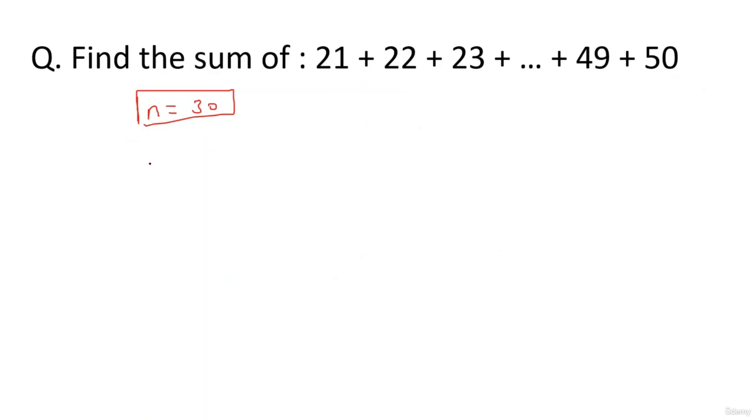Okay guys, the next step is to find the arithmetic mean. For an AP it's very easy to find the arithmetic mean. It's the average of the first and the last term. First term plus last term divided by 2. This is 71 divided by 2.